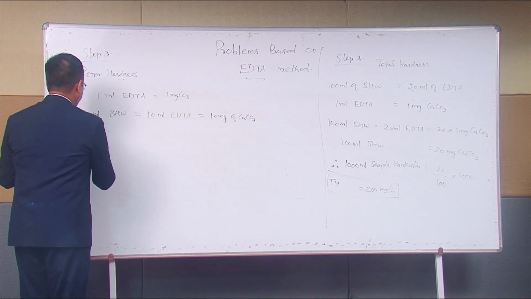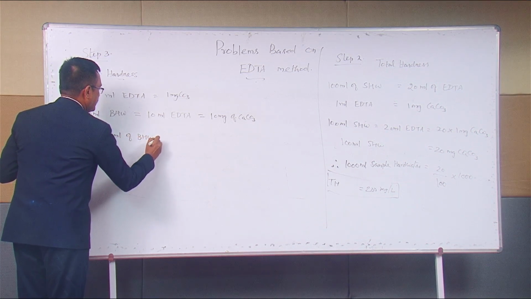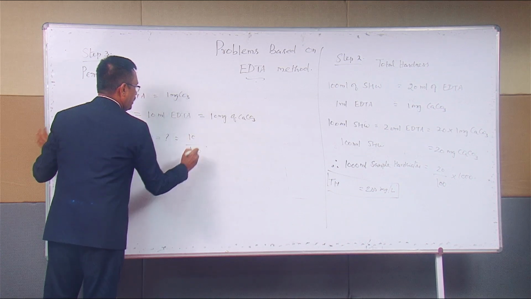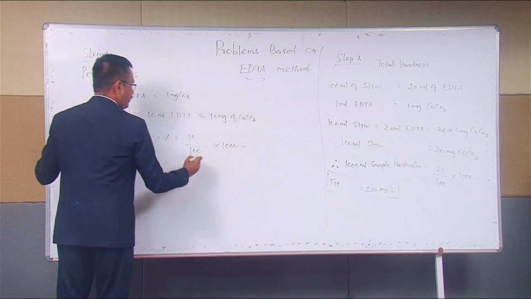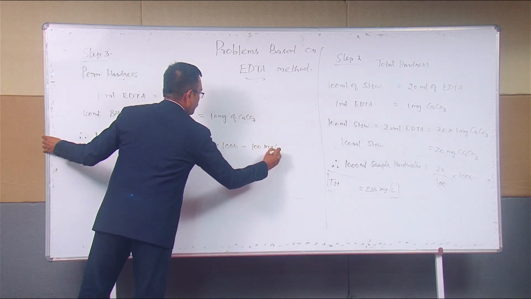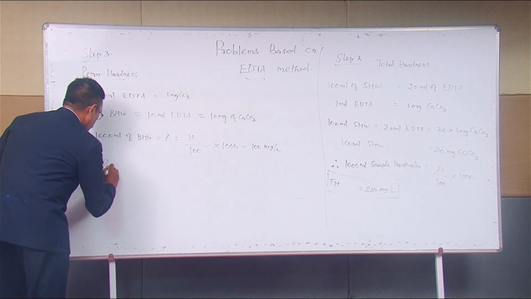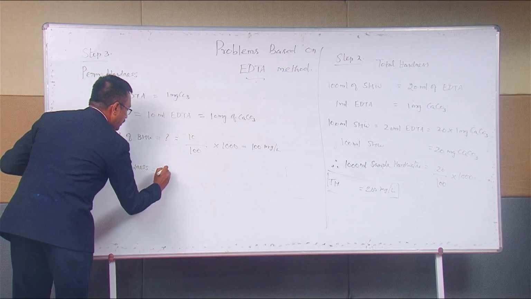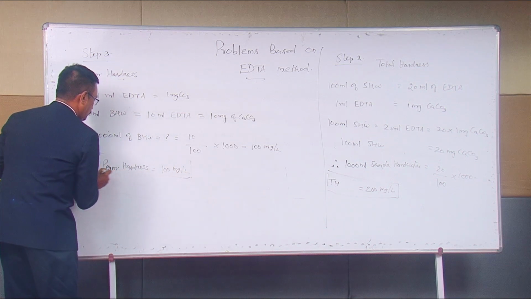We have to find out for 1000 ml of boiled hard water, it is equal to how much? For 100 ml, 10 mg of calcium carbonate. Therefore, for 1000 ml, we have to calculate. What is the answer? By simplifying, we are getting 100 milligram per liter. What is 100 milligram per liter? It is your permanent hardness. Permanent hardness is equal to 100 milligram per liter.